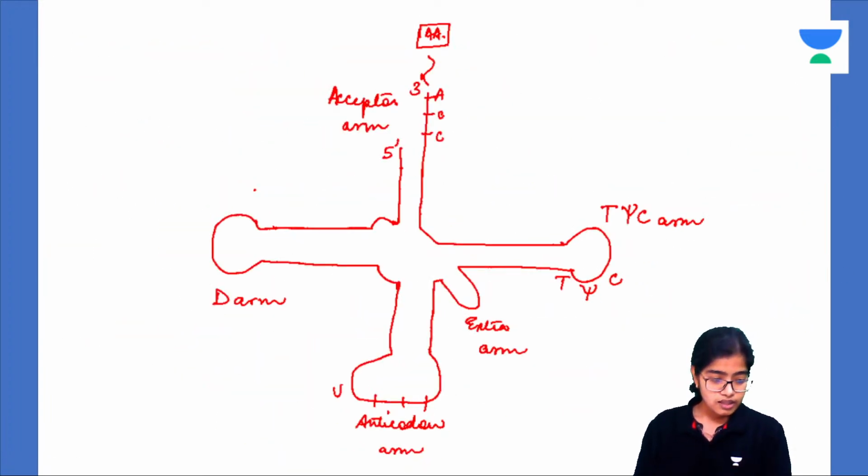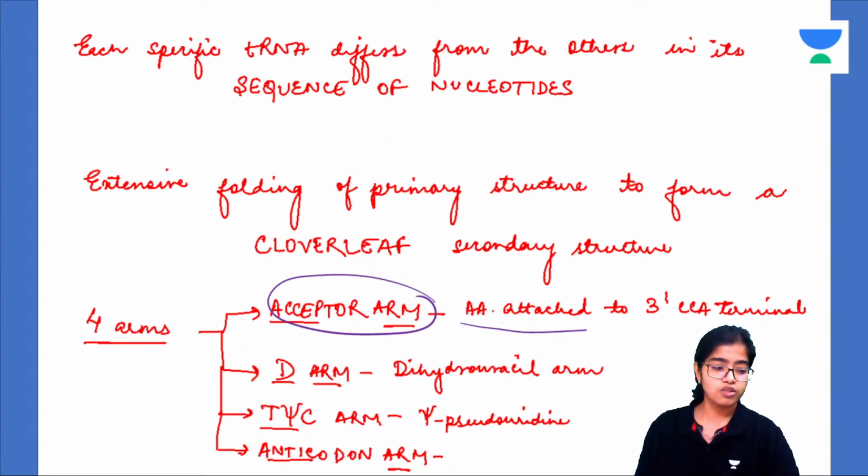Can you see this? This is the CCA terminal. Here the amino acid attaches. This is the acceptor arm. This is the extra arm or the variable arm. This is the D arm. This is the anticodon arm. And this one is the T-psi-C arm. Understood? Now the tRNA has a clover leaf structure, as you can see.